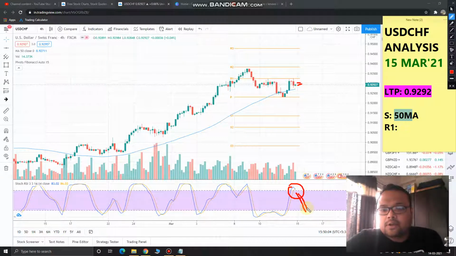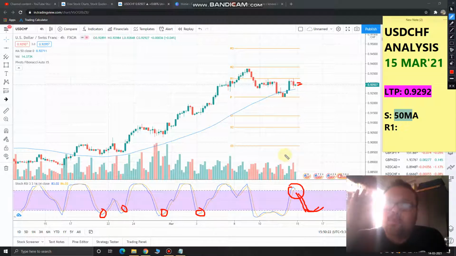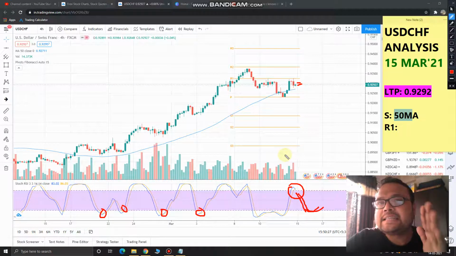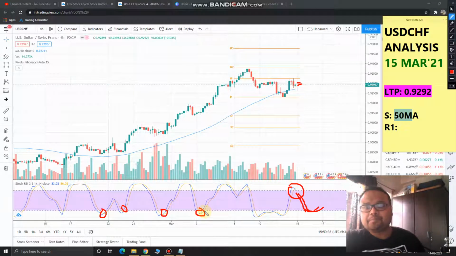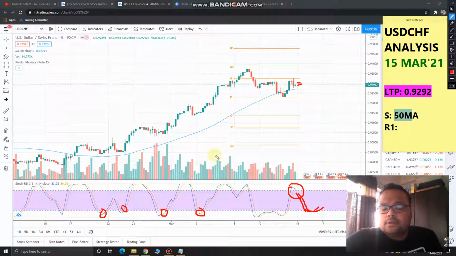When stochastic RSI is in the oversold zone and it is ready to go up again, like this, then just watch the position of the price. If you see that the price is near the 50 moving average or it is taking support at the 50 moving average, then it is the golden spot to execute the buy order. Just buy right away. And so this is the simple entry for US dollar Swiss franc for Monday.